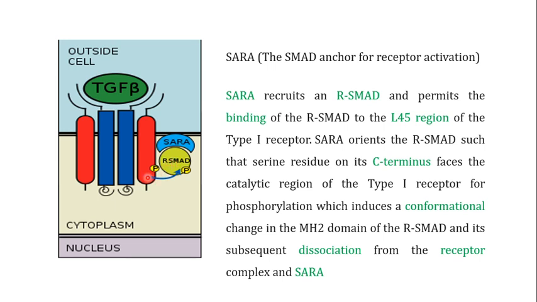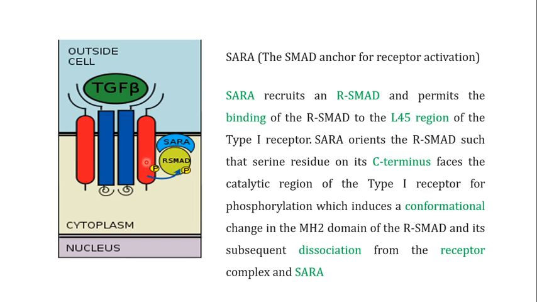So when the receptor type 1 phosphorylates the R SMAD, this is going to induce a conformational change in a specialized domain of the R SMAD which is known as the MH2 domain, and when there is a conformational change in the MH2 domain of the R SMAD, it is dissociated from the receptor type 1 and from the SARA. Initially the R SMAD is in interaction with the SARA protein as well as with the receptor type 1.